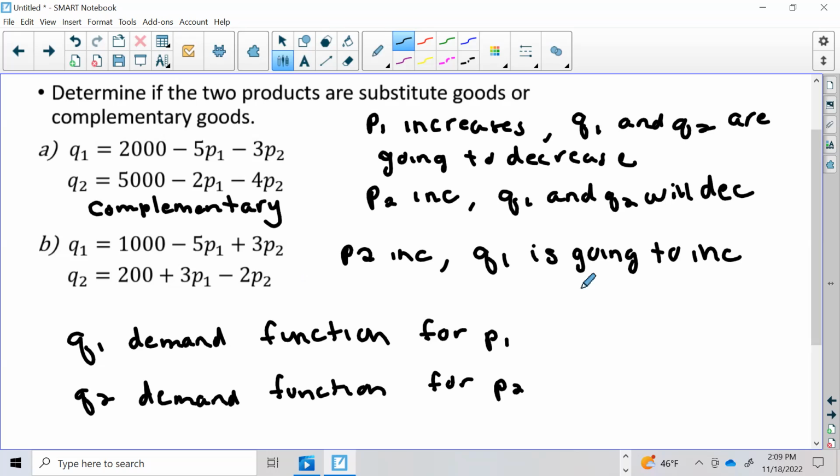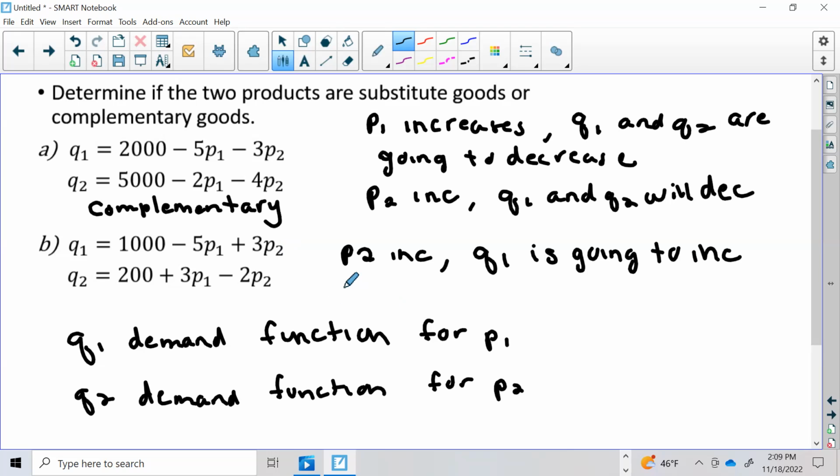Of course, if P1 increases, the demand for that product is going to decrease. But we also have this P2 that the demand function depends on. If that increases, Q1 is going to increase because we're adding it.